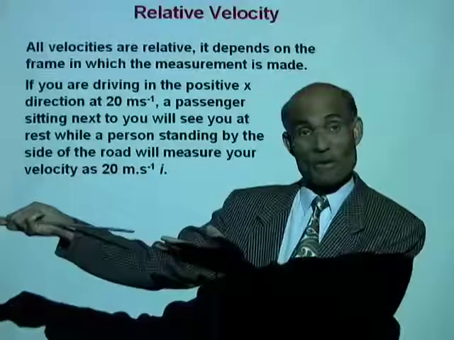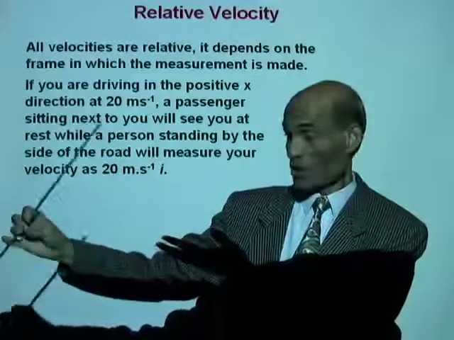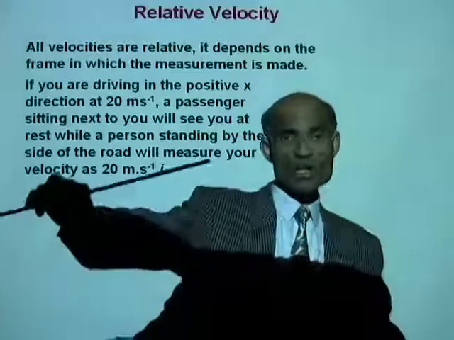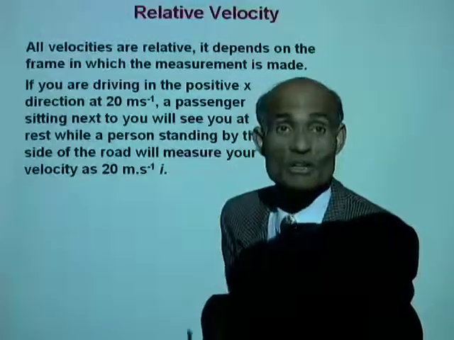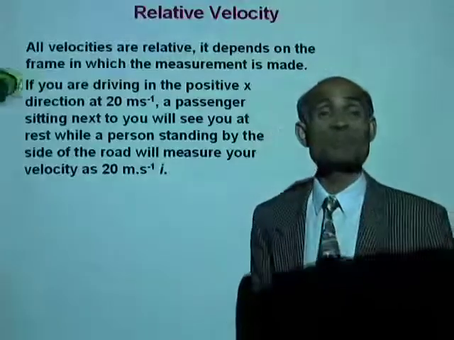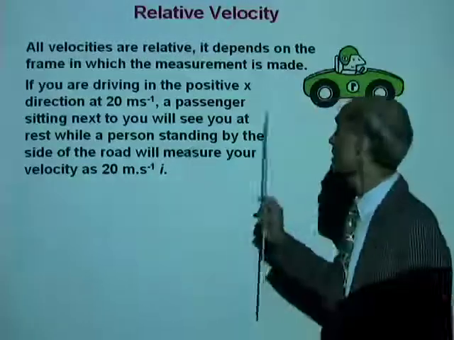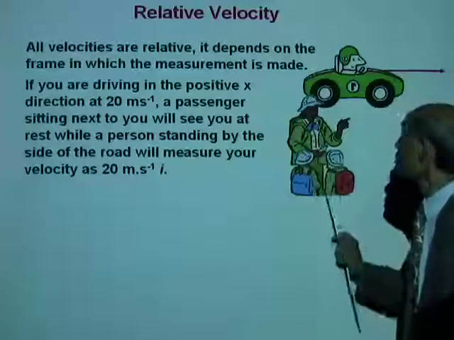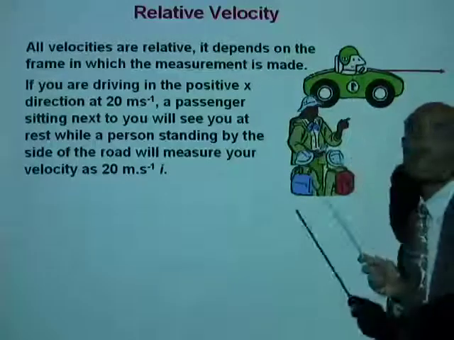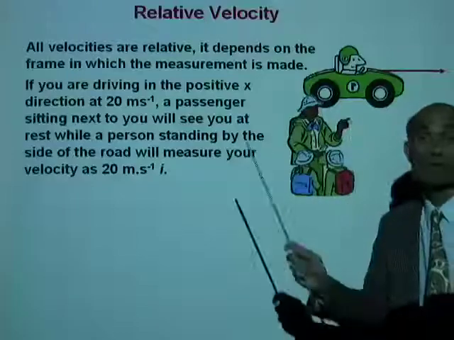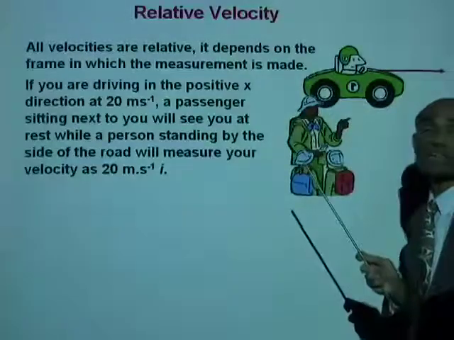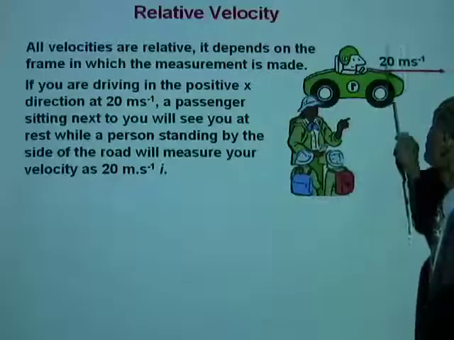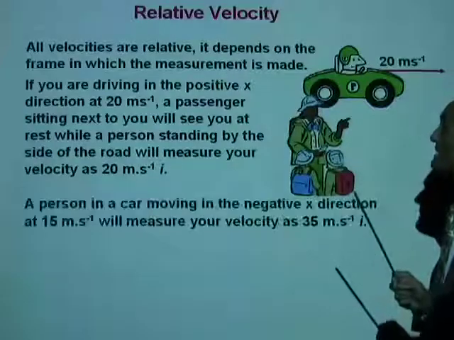But your friend standing outside looks at the passenger and says, the passenger in the car is moving in the x direction with a velocity of 20 meters per second. Is that right? Yes. So the person outside will see the person in the car moving due east, in the positive x direction, with a velocity of 20 meters per second.